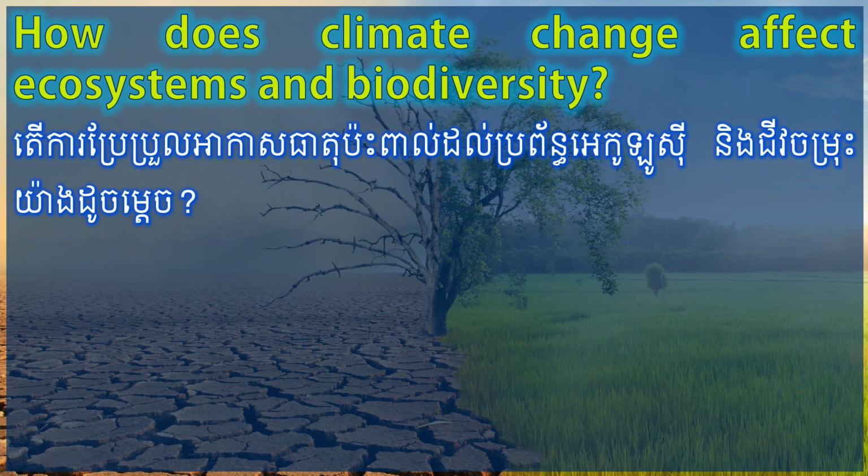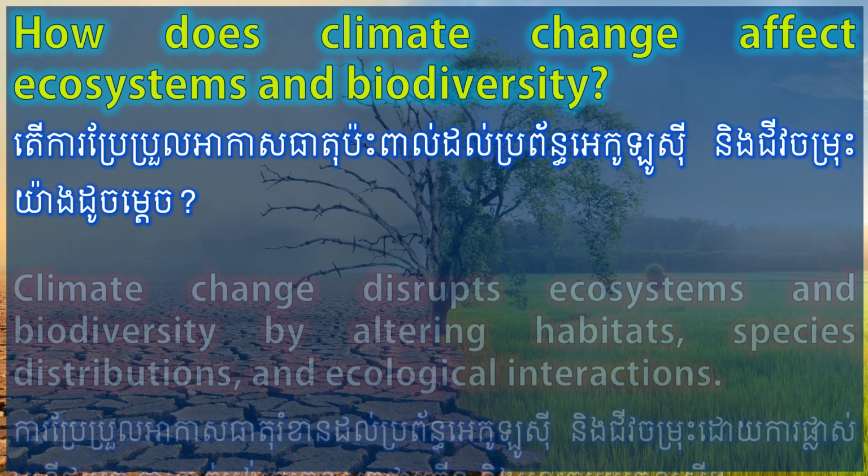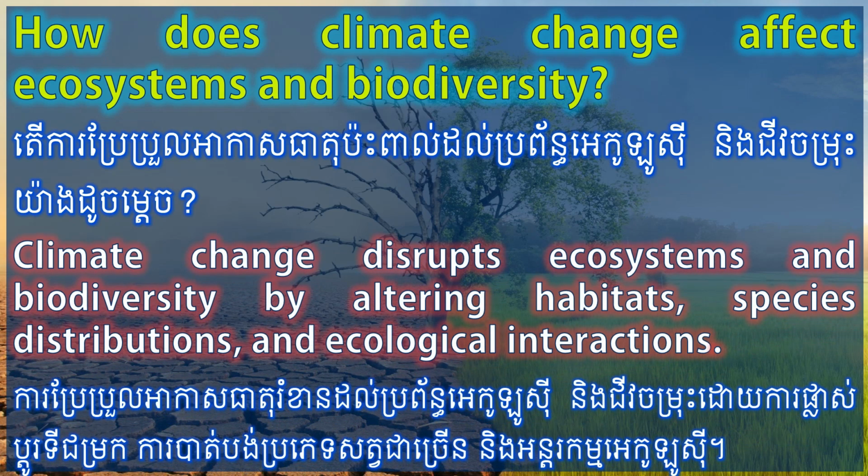How does climate change affect ecosystems and biodiversity? Climate change disrupts ecosystems and biodiversity by altering habitats, species distributions, and ecological interactions.